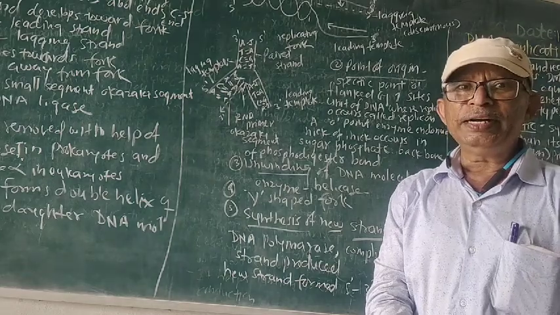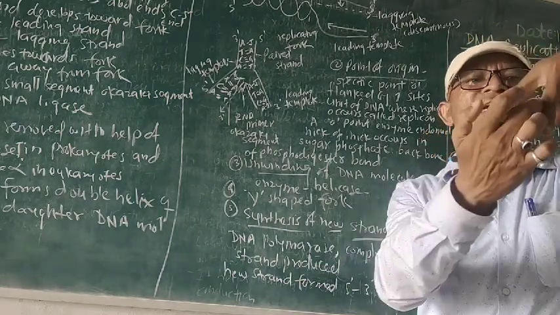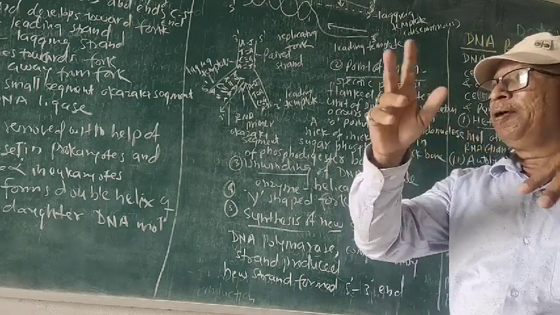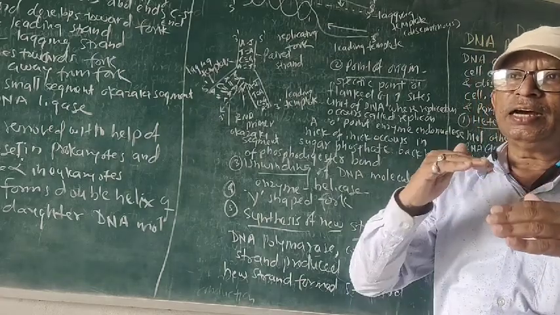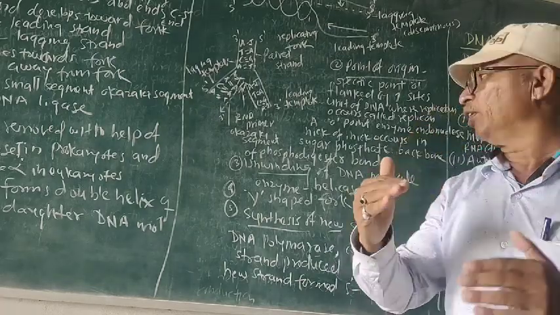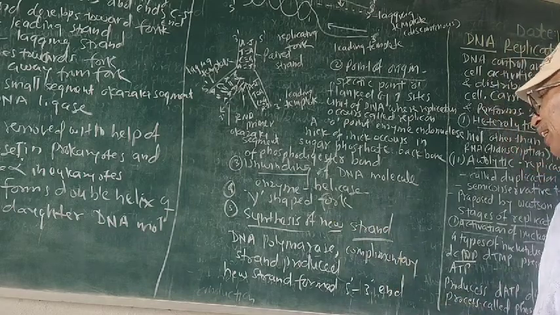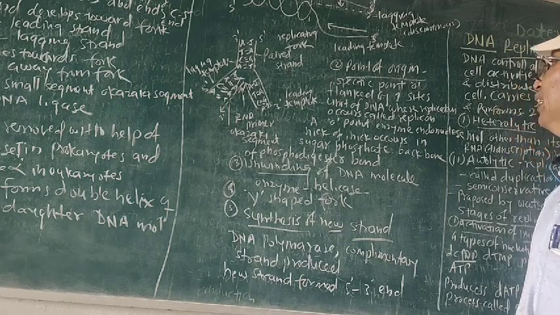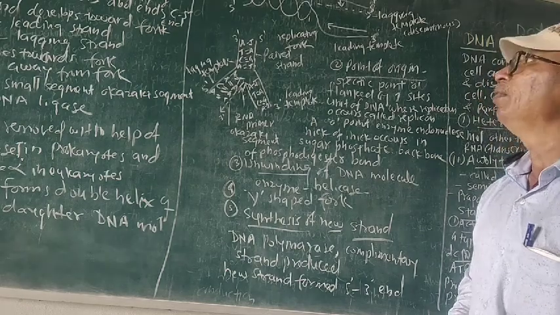produced. Complementary means whenever there is A on one side, on the other side there is T. When there is G, the other is C. So these are pairing with each other. These are anti-parallel and complementary to each other. And now we know that the complementary strands are produced, and the new strand is formed from the 5' end toward the 3' end. So the strands are always forming in this direction.